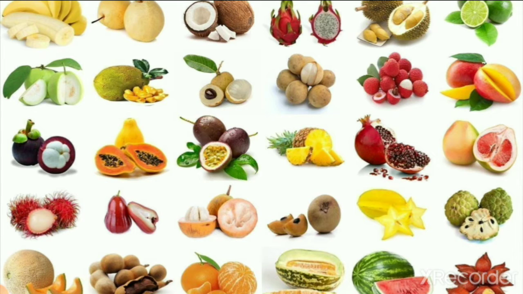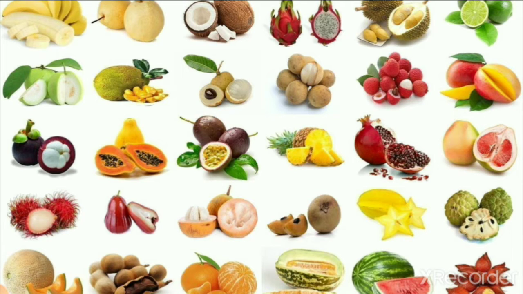So here you can see the picture of banana, peach, coconut, dragon fruit, jackfruit, lemon, guava, then fig, lychee, custard apple, star fruit, chiku, papaya, muskmelon, watermelon, all these we get from plants. So these all are fruits which we get from plant.